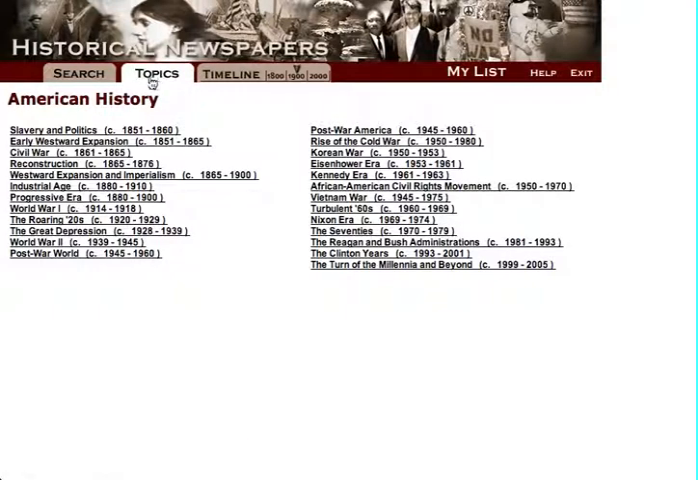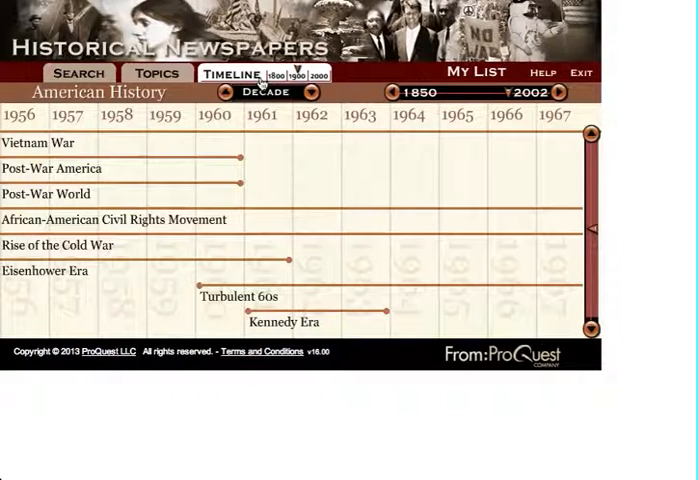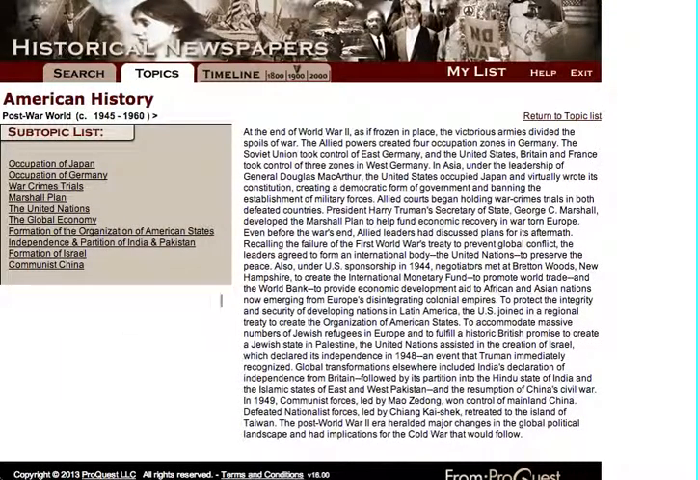You can also browse the databases by clicking here on topics. Here is a variety of eras that are curated by this site. So if we look here on the Kennedy era, you'll see a variety of subtopics. If you'd like to click on the timeline to get a more visual view, so for students who do better with this, they can see here, and of course, there's a variety of topics available. We can look here at the post-war world. And again, you'll get a variety of subtext to the side and a summary of that era here in the middle.